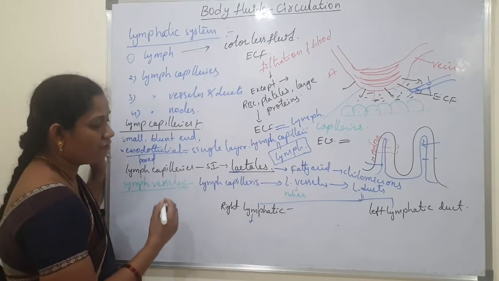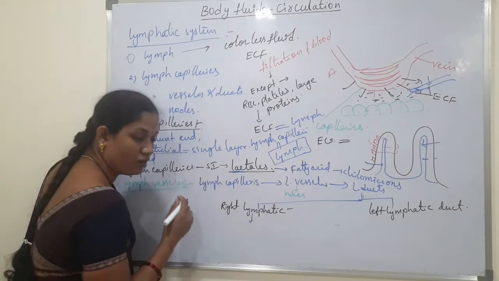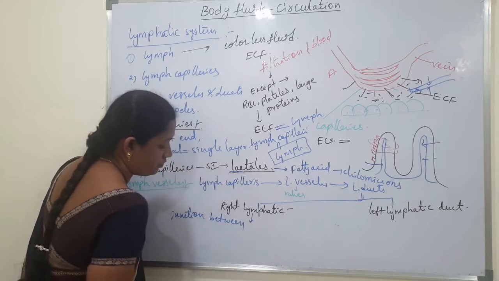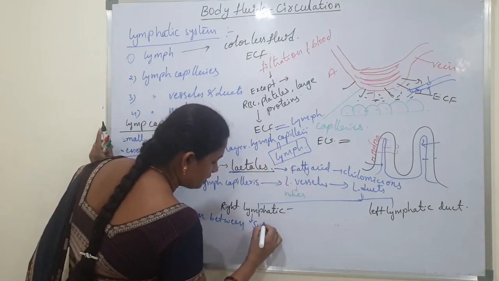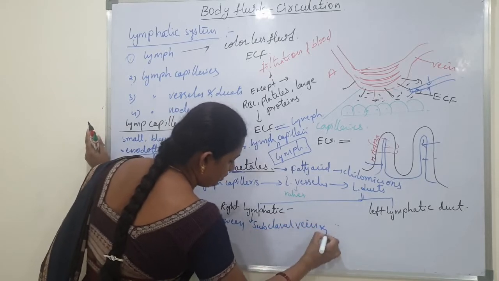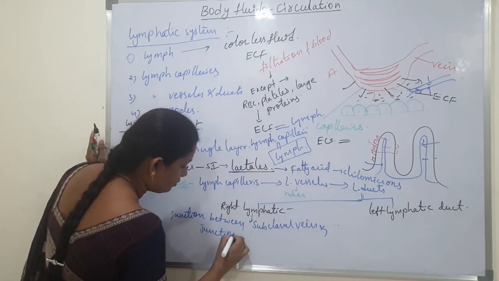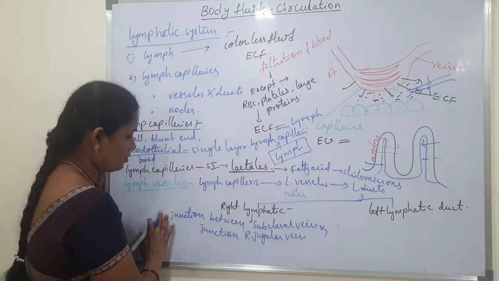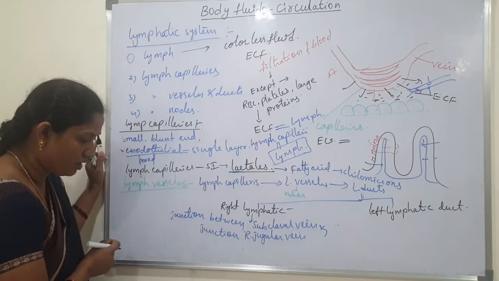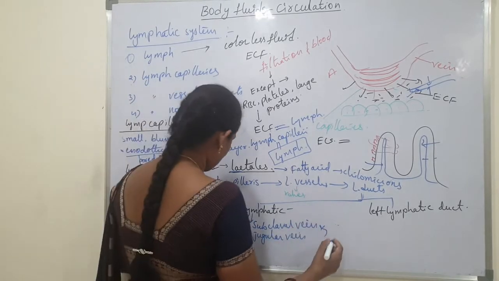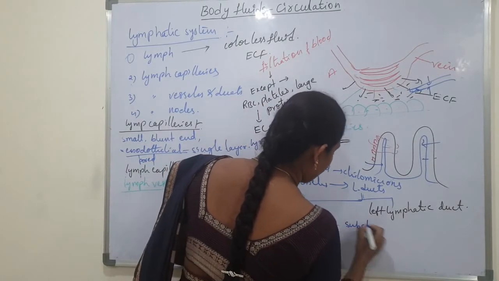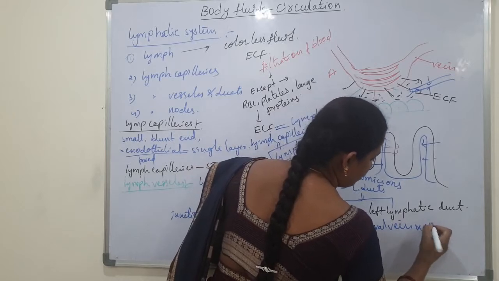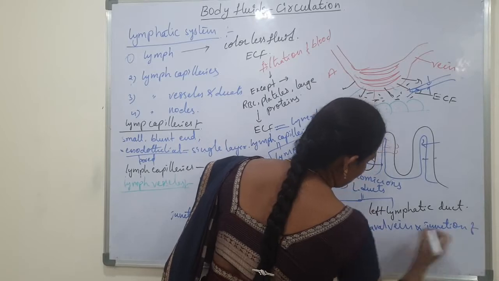The right lymphatic duct opens into the venous system at the junction between the right subclavian vein and the right jugular vein.